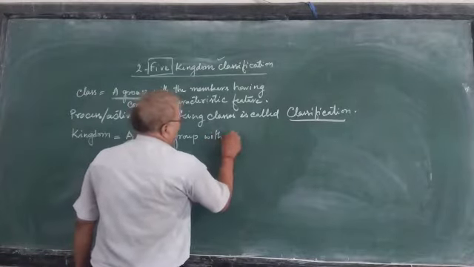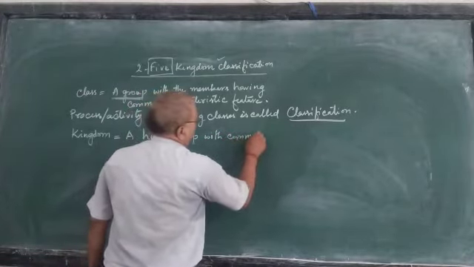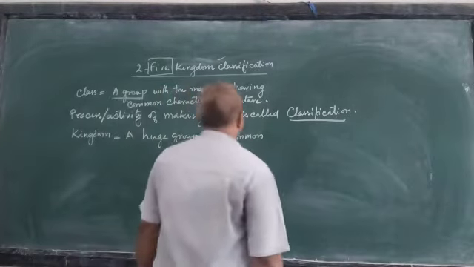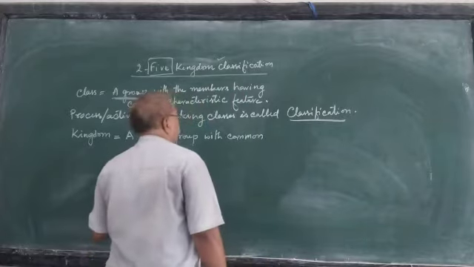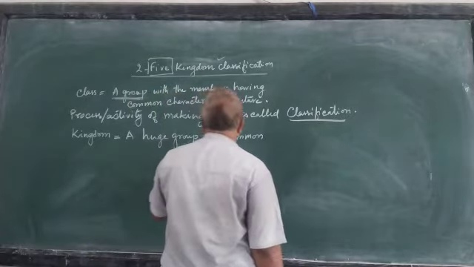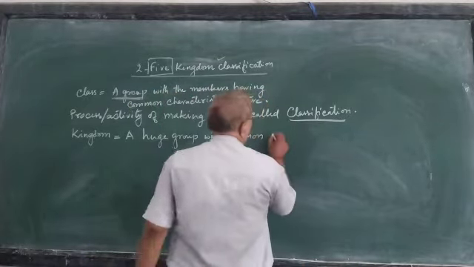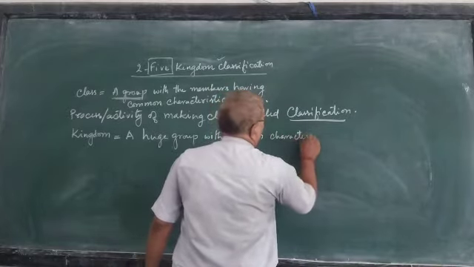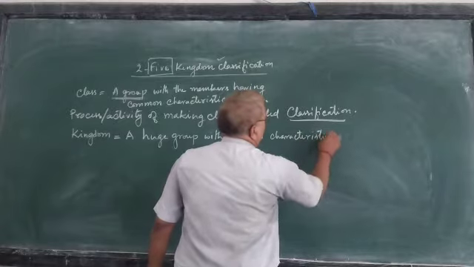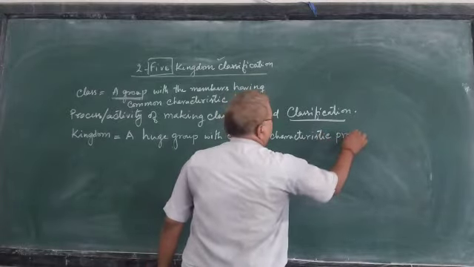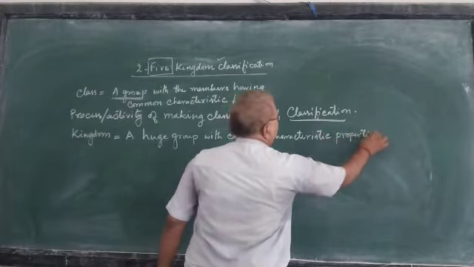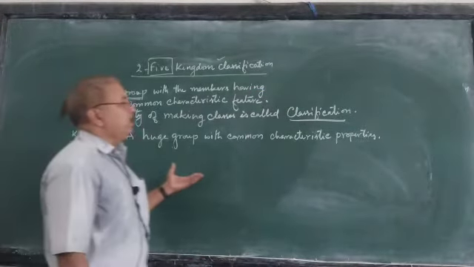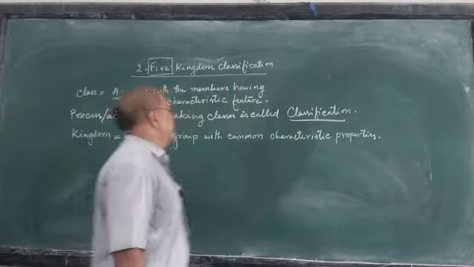Common means basically all the members of that particular group. A huge group with common characteristic properties, right?